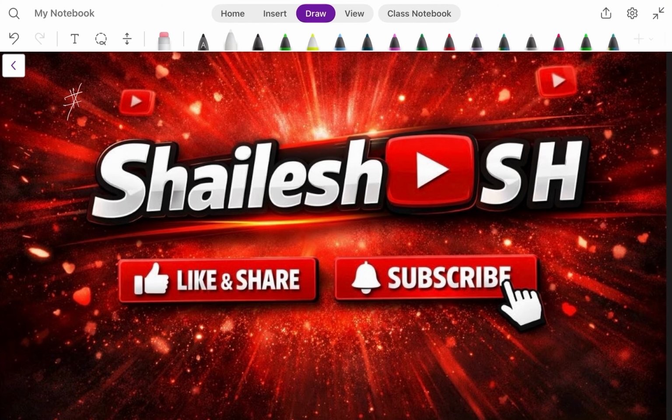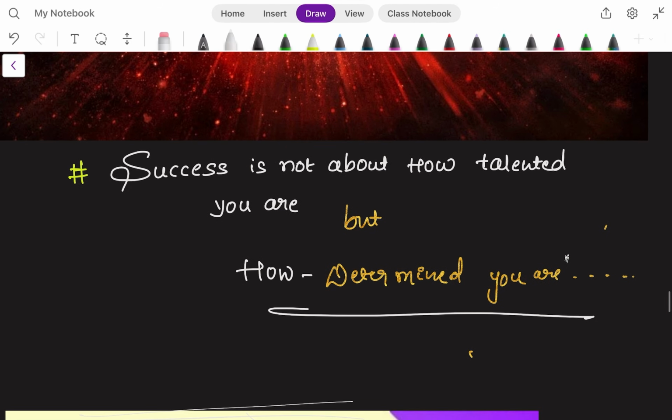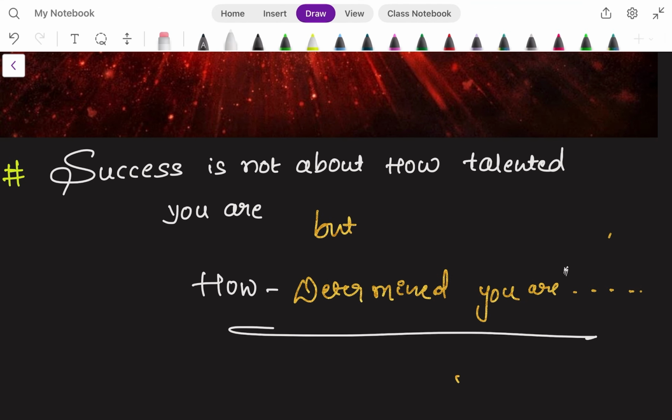Before that, we'll go for the quote of the day: success is not about how talented you are, but how determined you are. Simply having the talent won't work for you. Keep in mind how much you are working, how much you are struggling to get something. That only, at the end of the day, matters a lot.